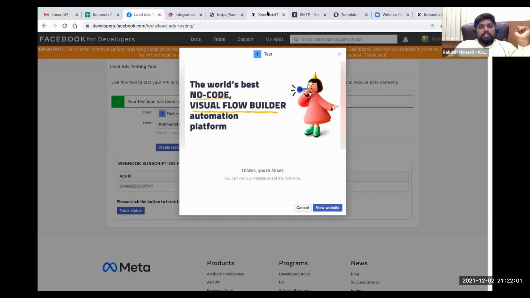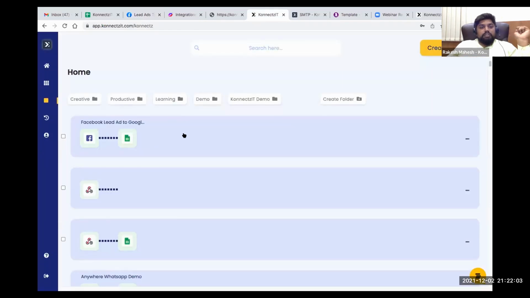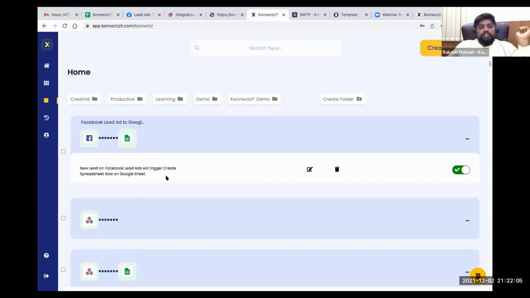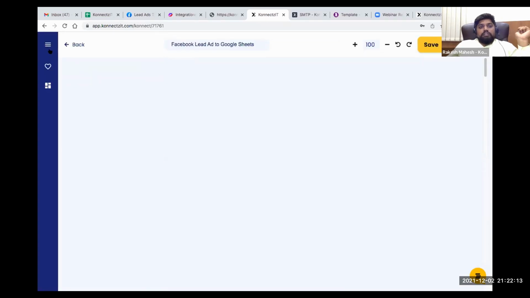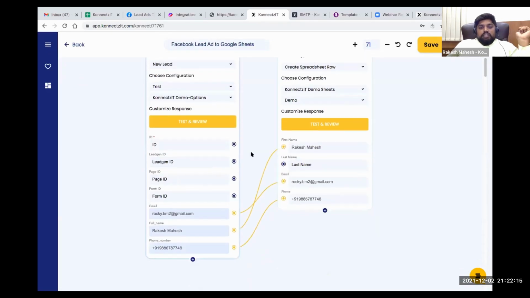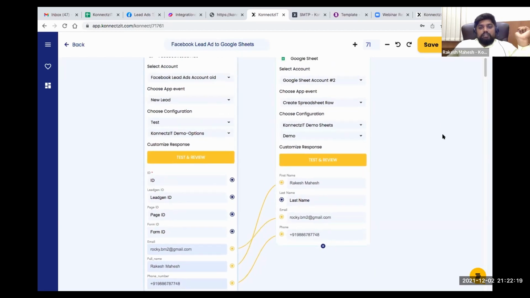So as per our connect, this is how our connect looks like. Any new lead on Facebook Lead Ads will trigger a create spreadsheet row on Google Sheets. So this is how our connect looks like. I just connected between these nodes the email, phone number, and the full name.